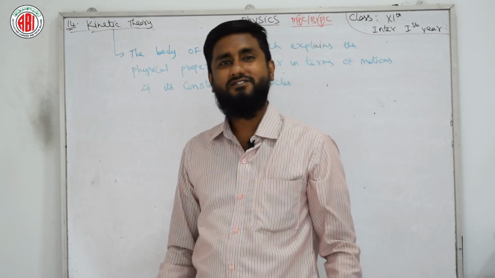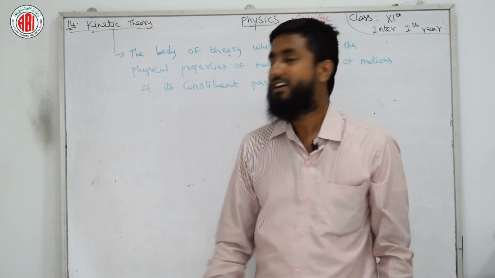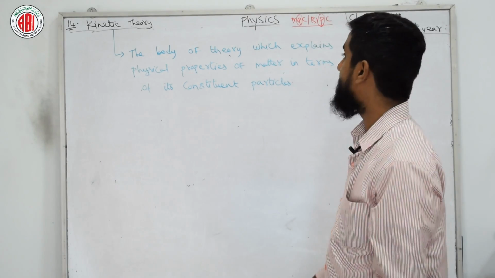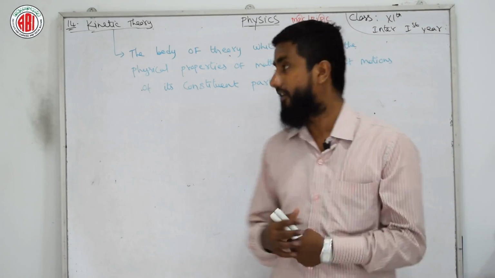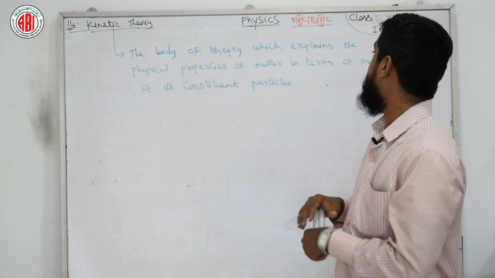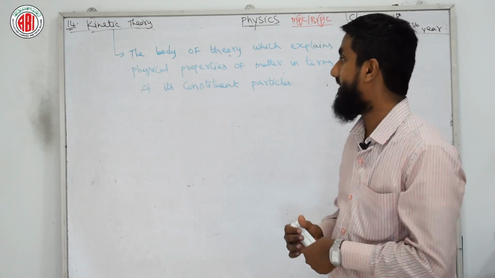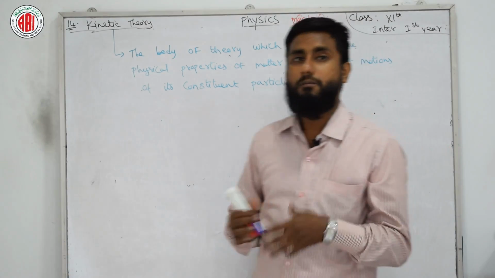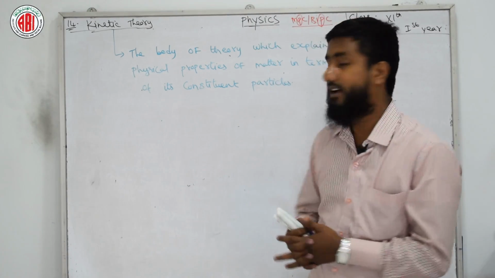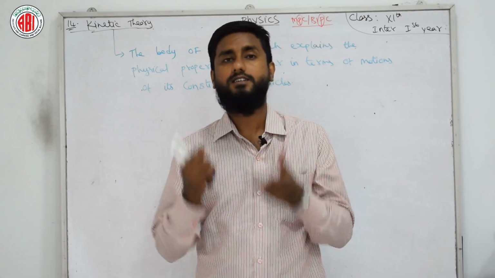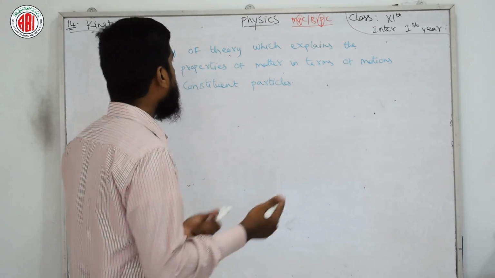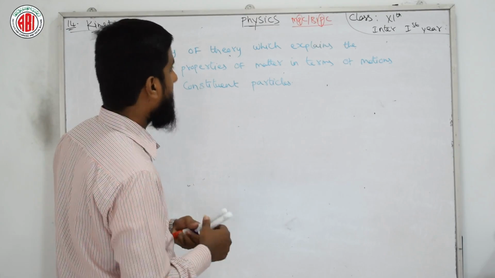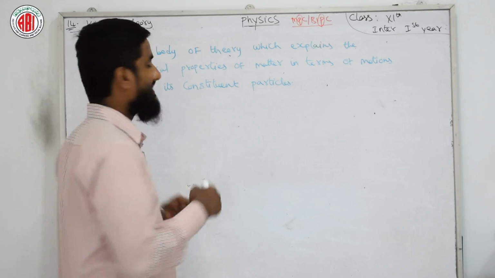Kinetic itself means motion. After this we have an introduction related to this chapter, that is the ideal gas equation.